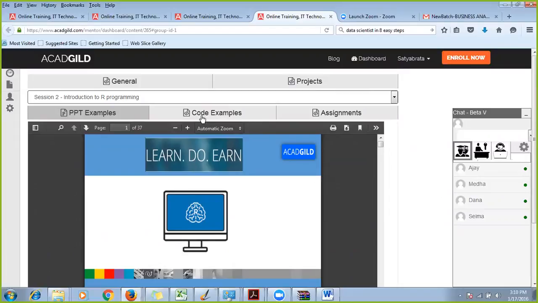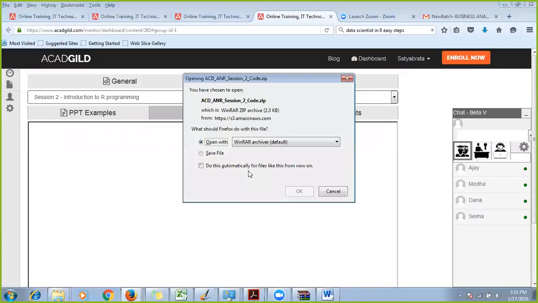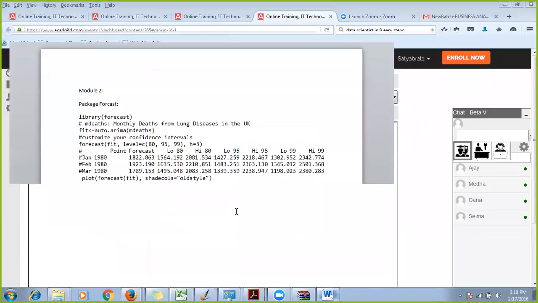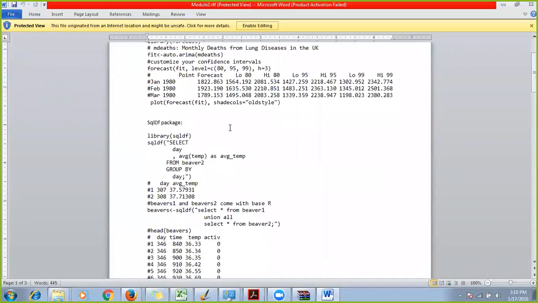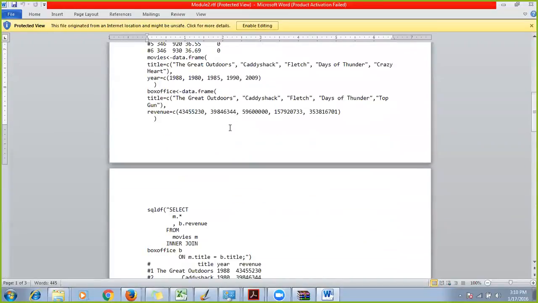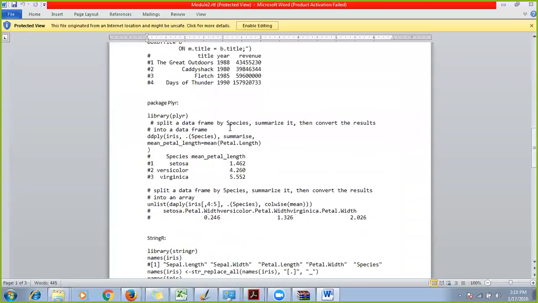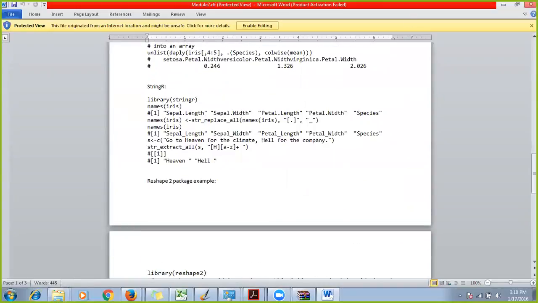If you click on code examples, you'll be prompted with a message that you can download that particular session code. You can download it and open it. I am getting this code, all the code that is being used in the session. You can keep it and practice later.